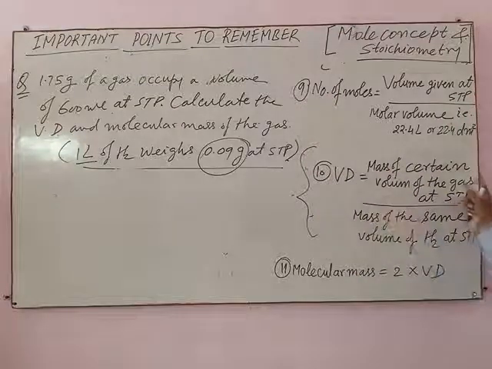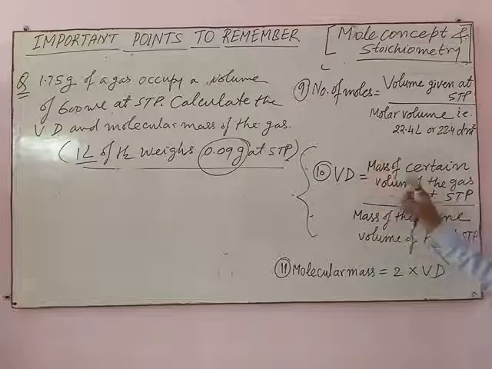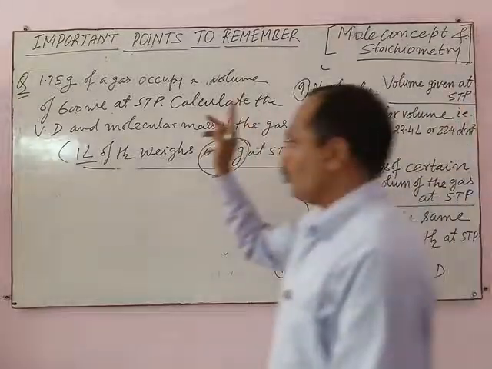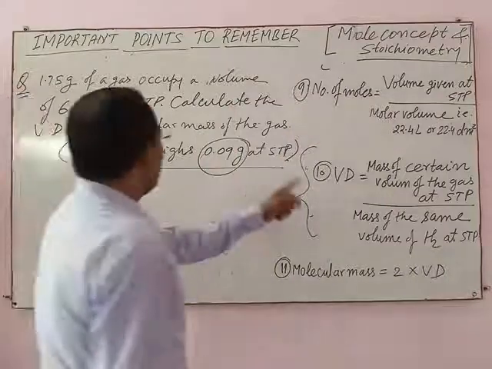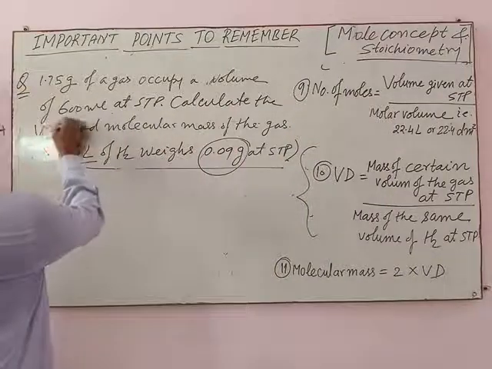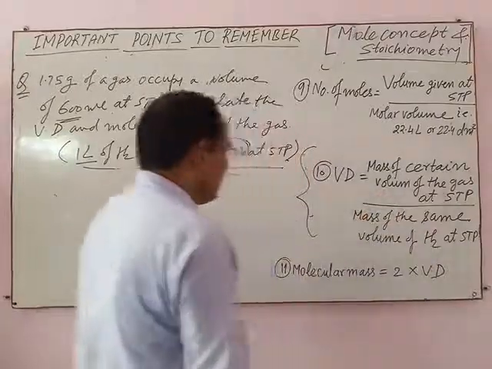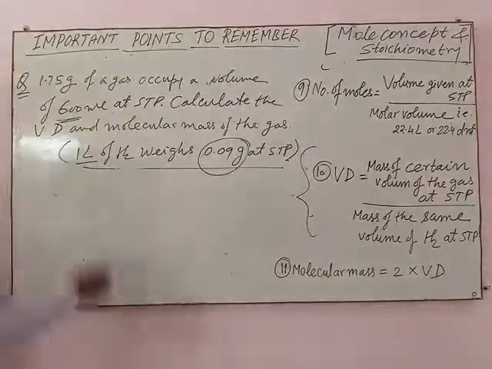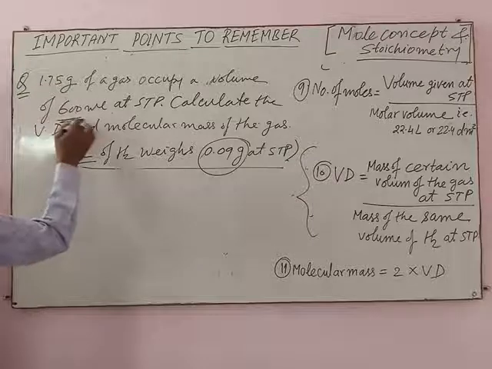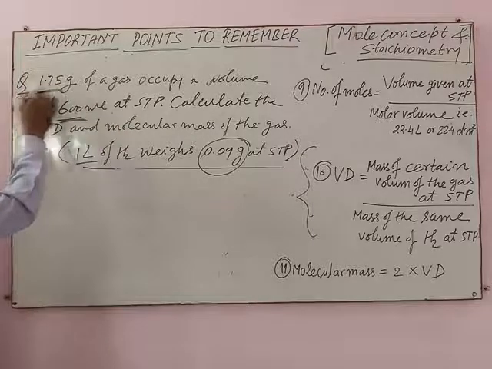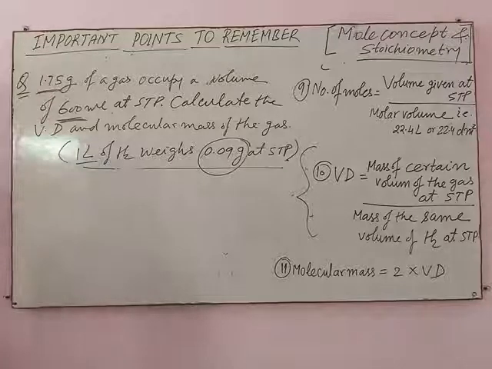First of all, you have to calculate the mass of a certain volume of the gas, meaning the mass of 1 liter of the gas at STP. In this question, the mass of 600 ml of the gas is 1.75 gram.